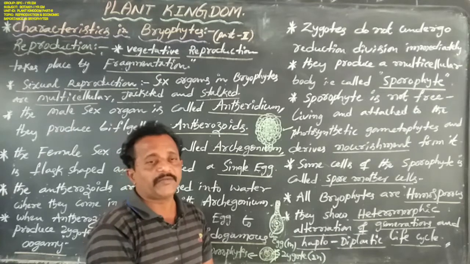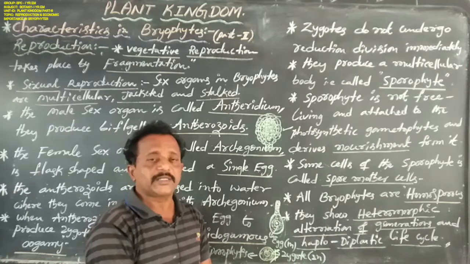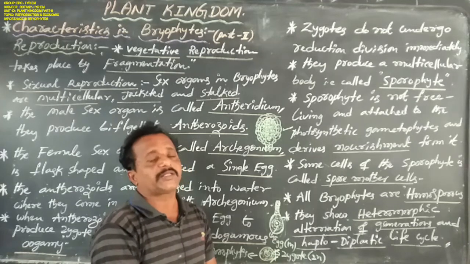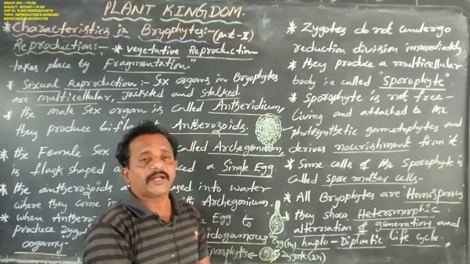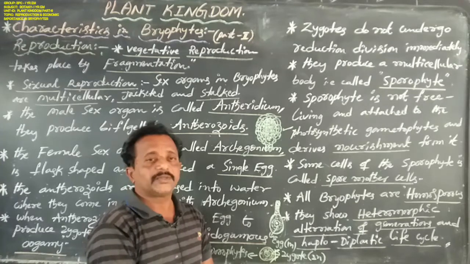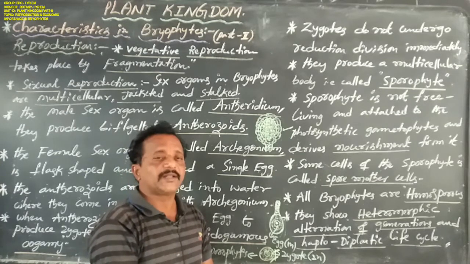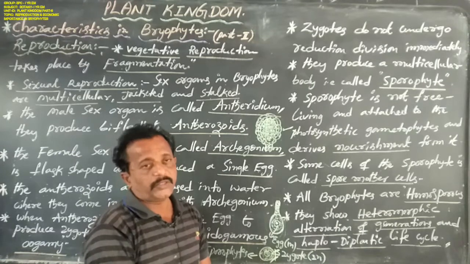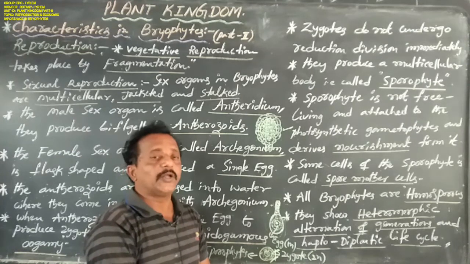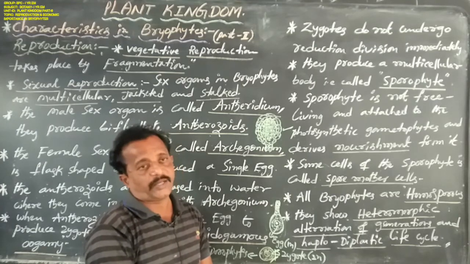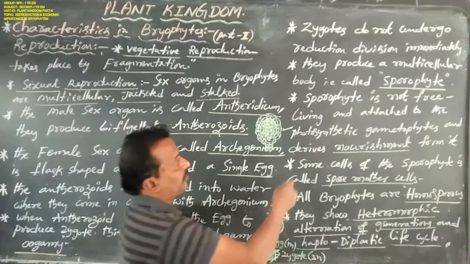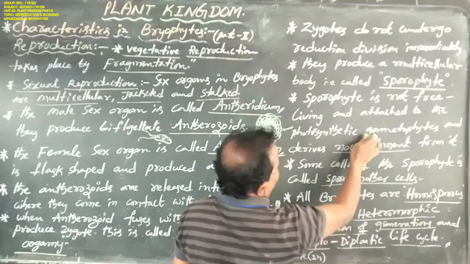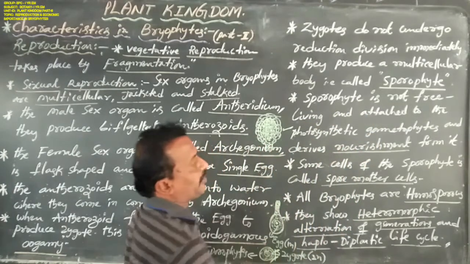The gametophyte makes its own food materials and also absorbs water and mineral nutrients from the soil. Why? Because it contains rhizoids, stem-like caulloids, and leaf-like phylloids. The sporophyte develops at the apex of the leaves. The sporophyte is not free living; it is attached to the photosynthetic gametophyte and derives nourishment from it.